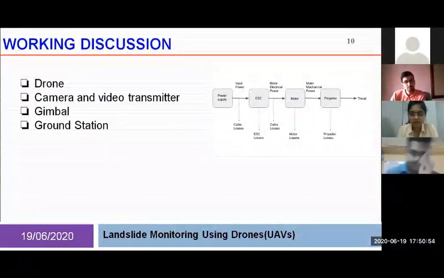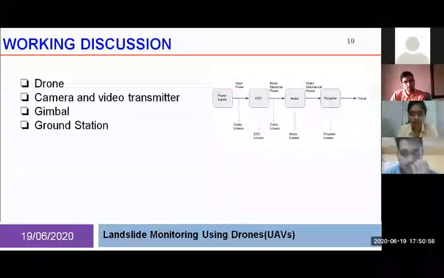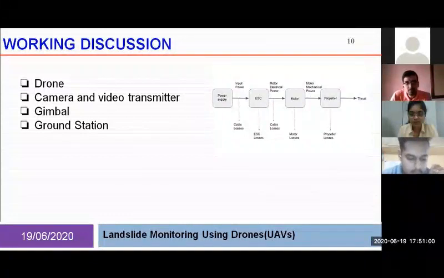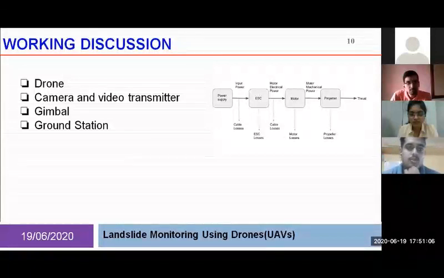As the drone is armed, it will perform a list of safety checks to ensure that all the components are neatly connected.